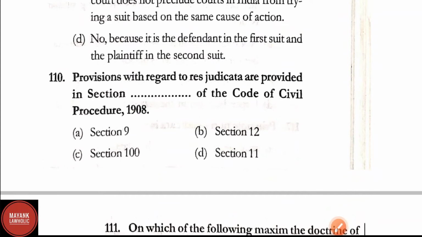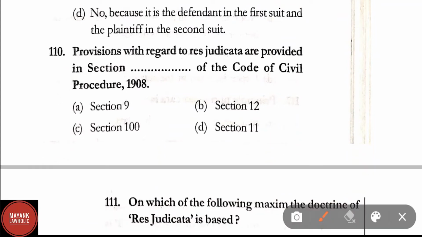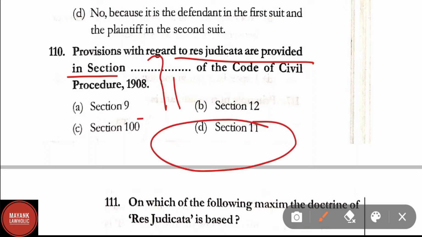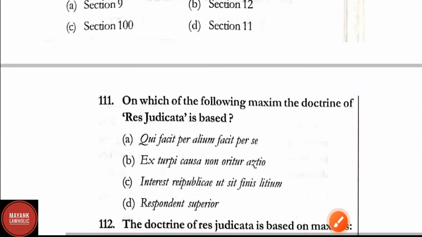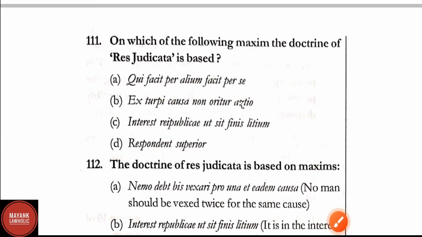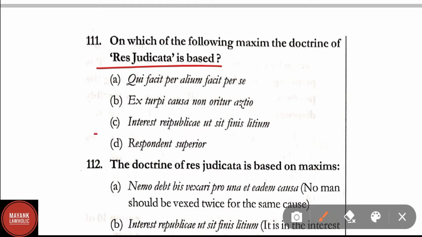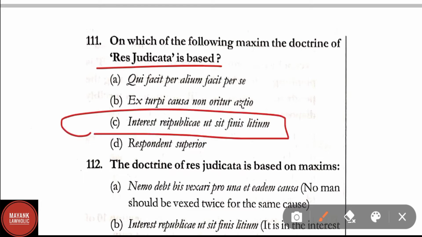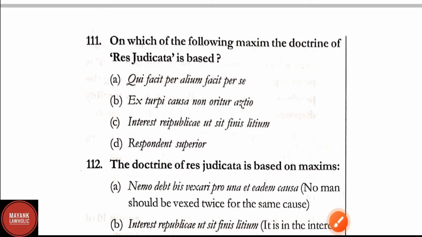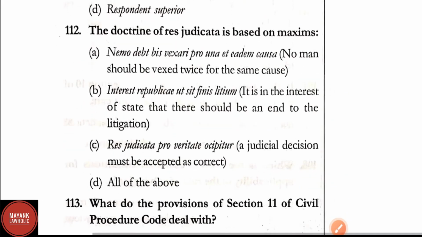Now let us proceed to question number 110. Provisions with regard to res judicata provided in section dash of the Code of Civil Procedure. Correct answer here is option D, that is section 11 of the CPC. Question number 111. On which of the following maxim the doctrine of res judicata is based? Here correct answer is option C, that is interest republicae ut sit finis litium is the correct maxim on which the doctrine of res judicata is based.